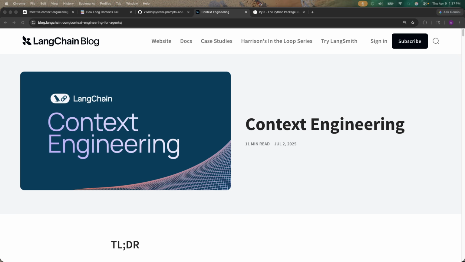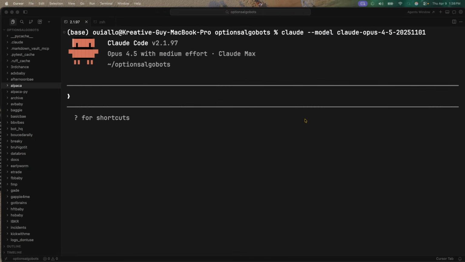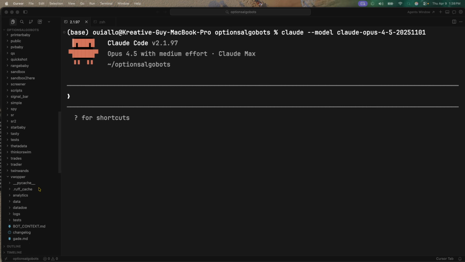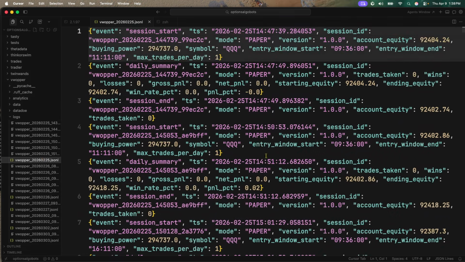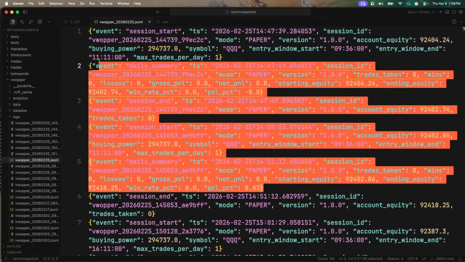Because one of the things I noticed when I was using Claude Code earlier today is, whenever I have something that I want Claude Code to explain to me, for example, let's say I go to one of my algo bots and go to the logs and pull up the JSON, and I copy the first 5 lines of it.